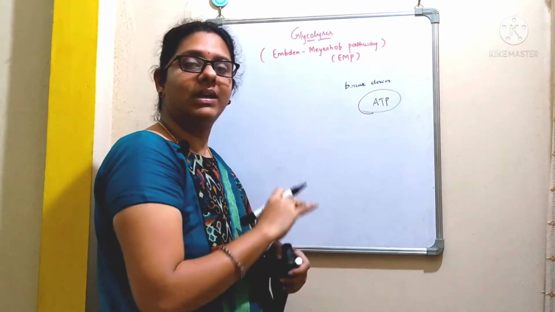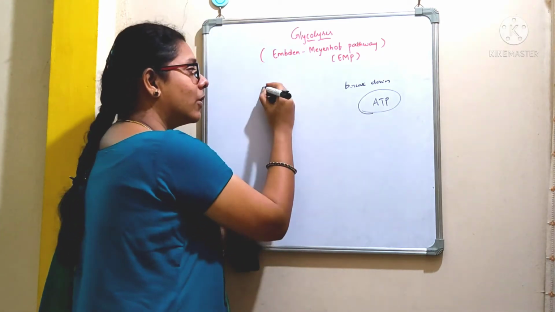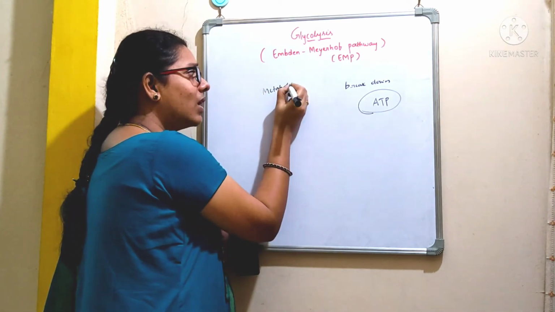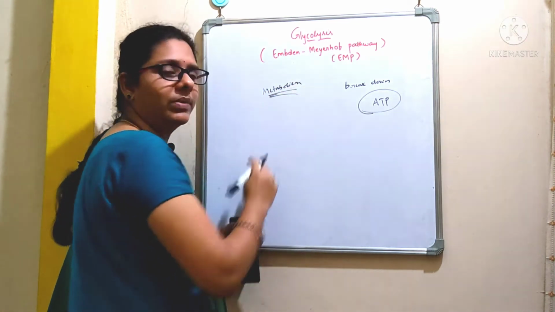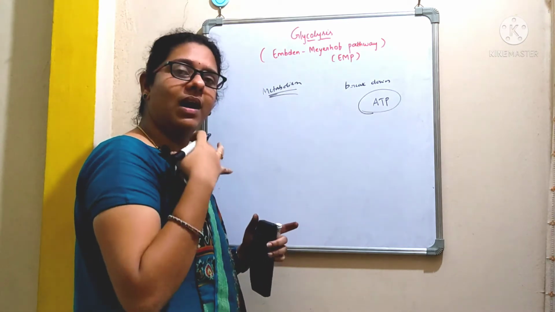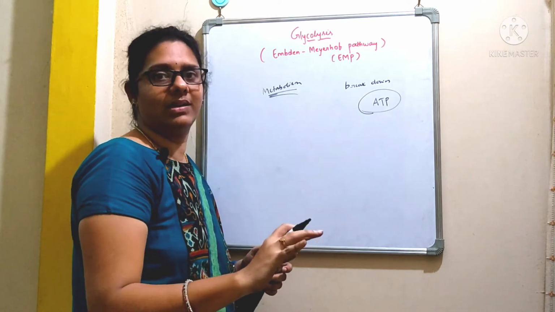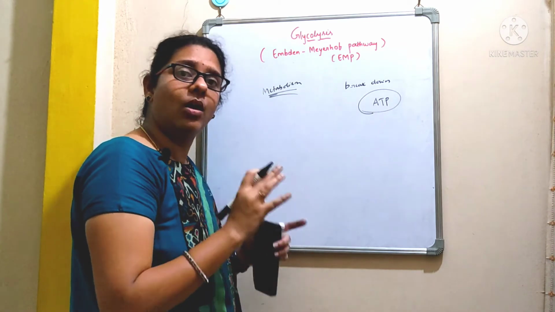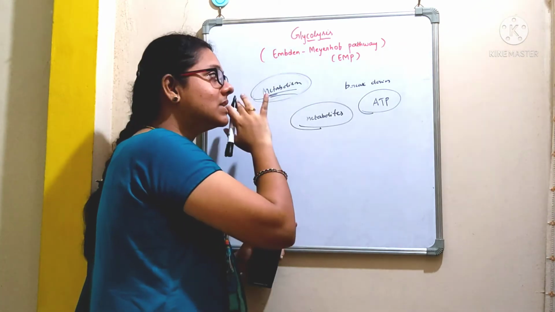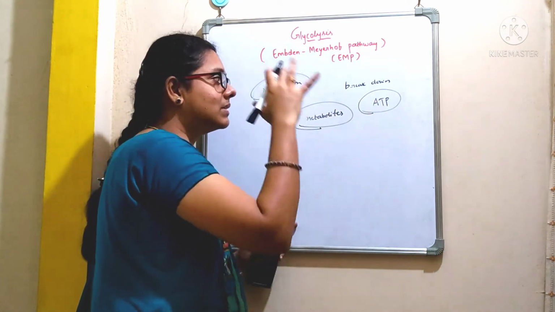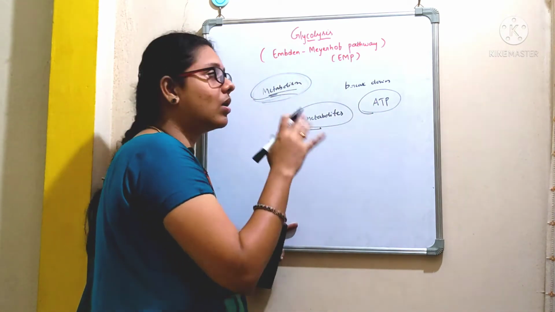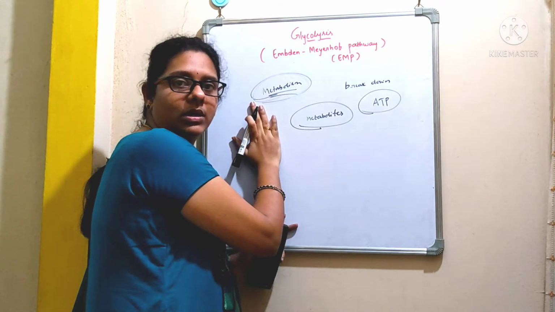Before we talk about glycolysis, first you should know about metabolism. So what is meant by metabolism? We all know that several hundreds of reactions take place within a living cell simultaneously in a well organized manner. The series of chemical reactions that take place within a living organism is referred to as metabolism.